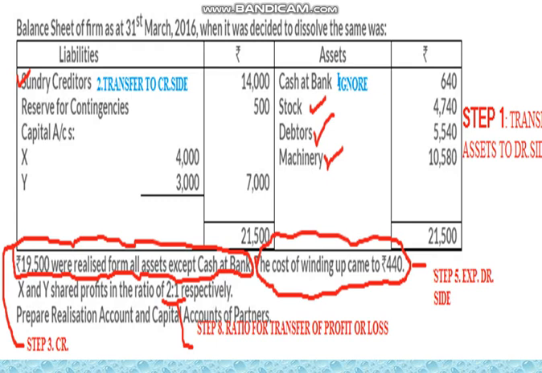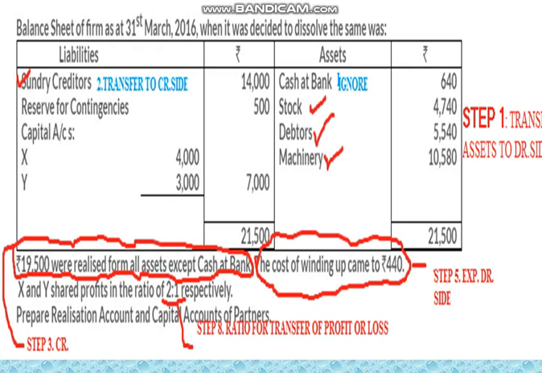Shown here clearly. In the first step, we have to take stock, debtors, machinery to the debit side of realization account, and then transfer sundry creditors to the credit side of realization account. After transferring these 2 items at book value, that is the balance sheet values, we have to transfer the third amount, that is amount realized from all assets, to the credit side of realization account. And then in the fifth step, we have to transfer the cost of winding up, that is dissolution expenses, to the debit side of realization account.